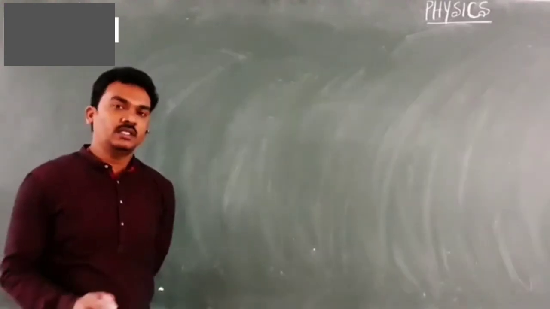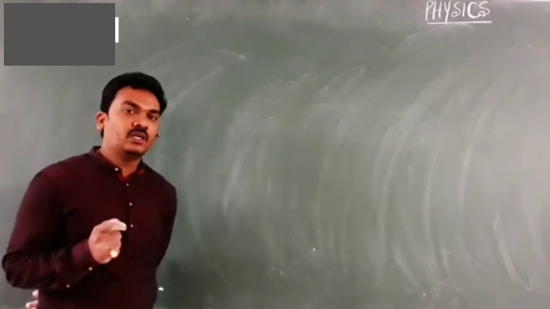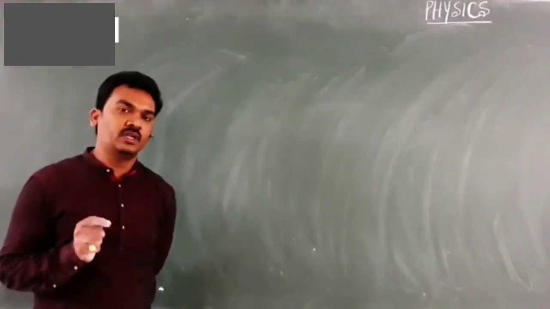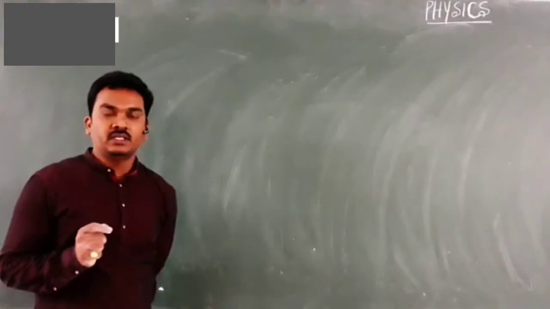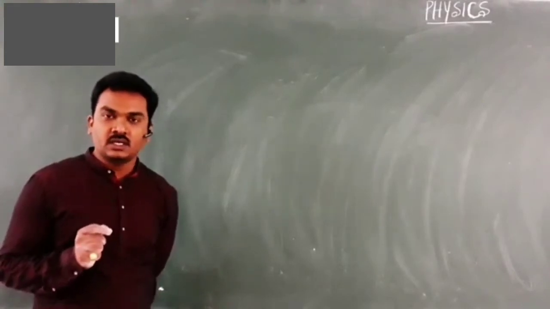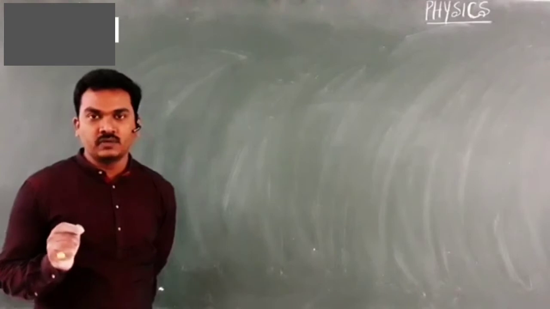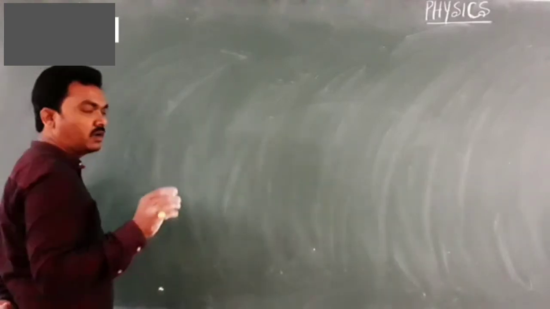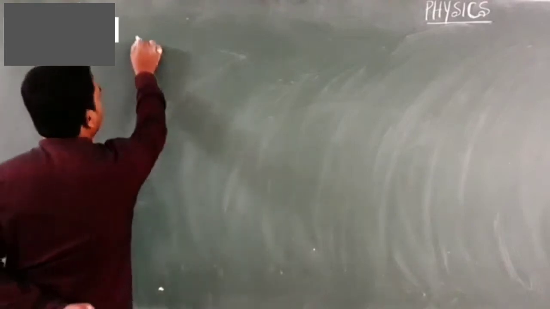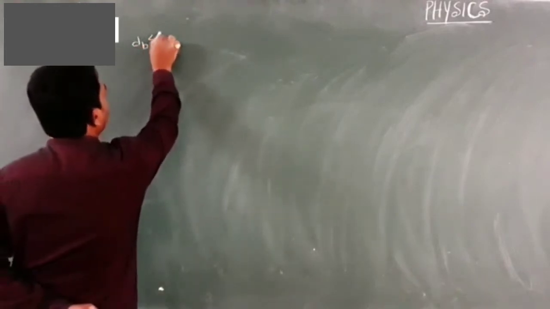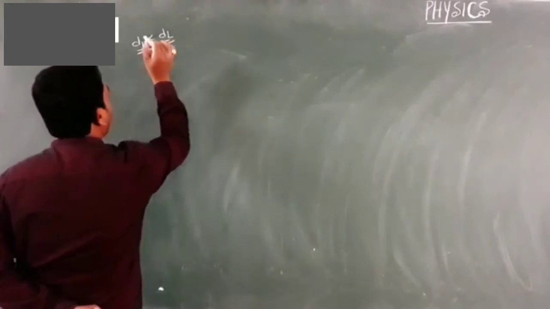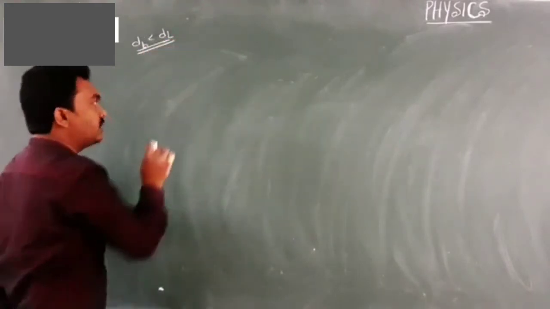Yes, let us discuss an example here. An ice block is floating in a liquid. Of course, not only ice block, any body can float in a liquid when density of the body is less than or equal to density of the liquid. Suppose for some time, my ice block is partially floating under the condition density of the body less than density of the liquid.